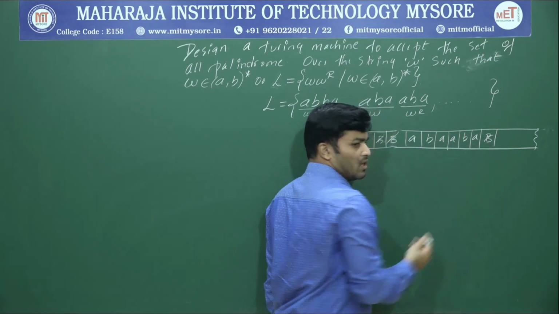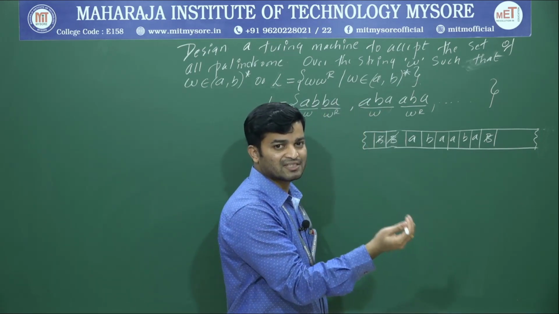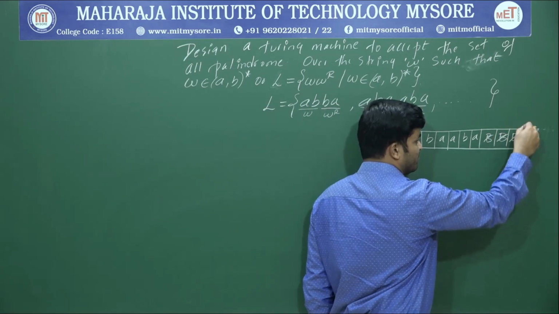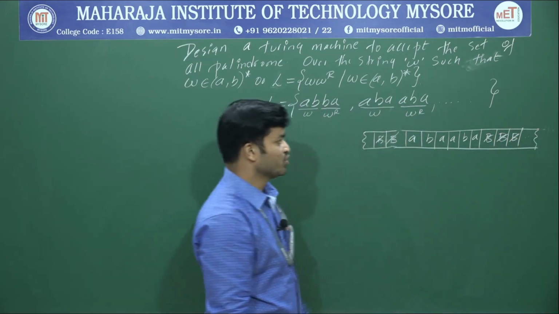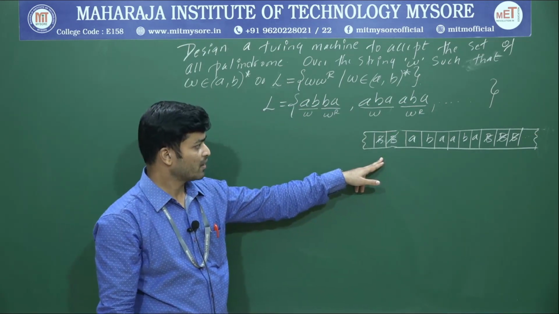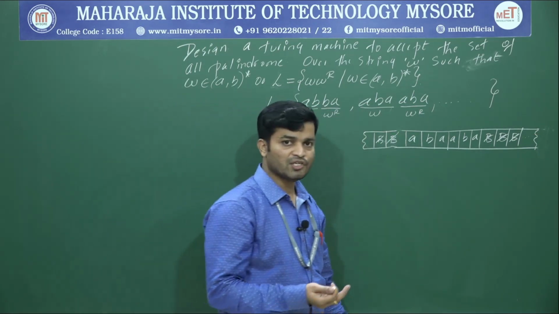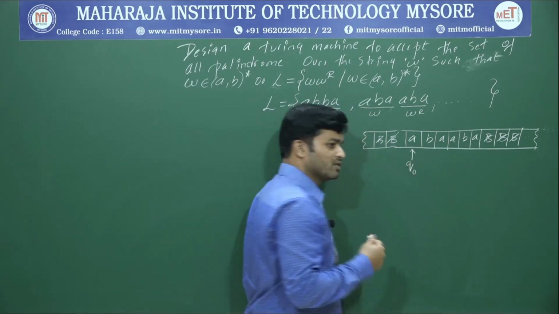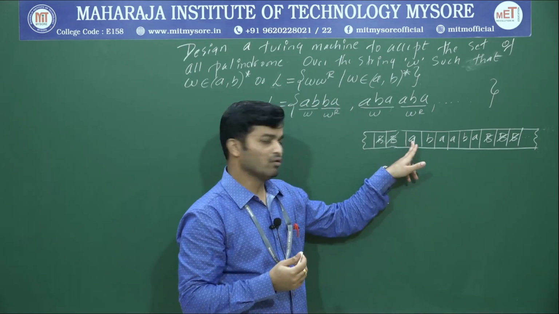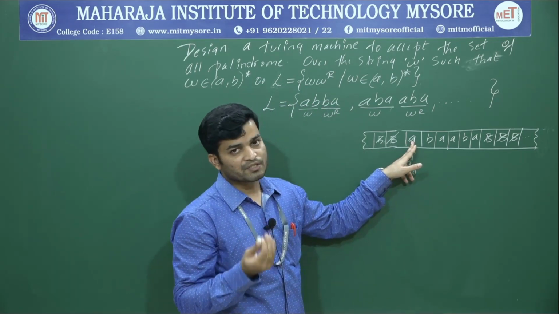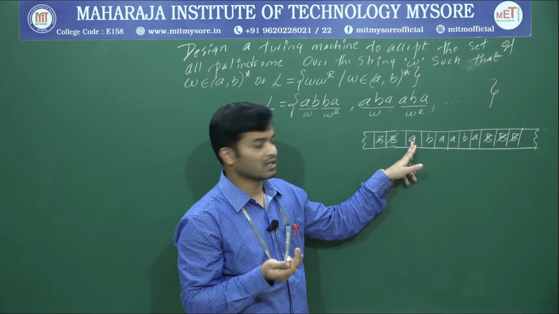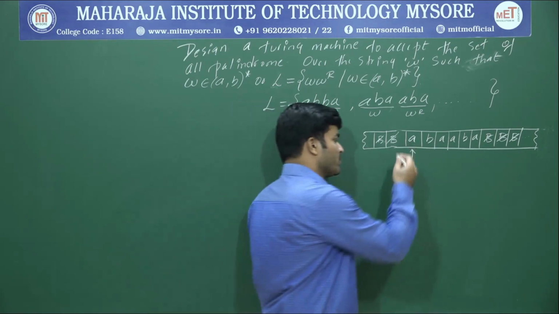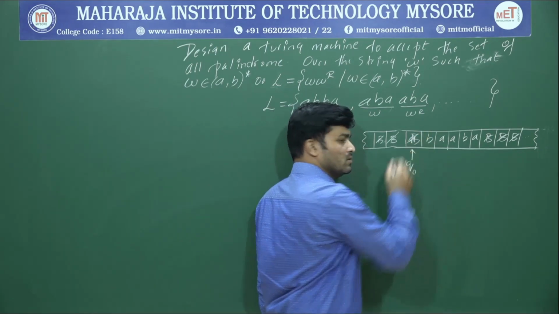Within this finite length, your read write head will move either to the left hand side or to the right hand side. All the remaining cells will be filled with blank spaces, denoted by B slash. Now what is the logic? Our start state q0, the read write head, will read the first symbol, and that will be replaced with some special character. Instead of going with X or Y or some other Z, we will replace this A with a blank space.